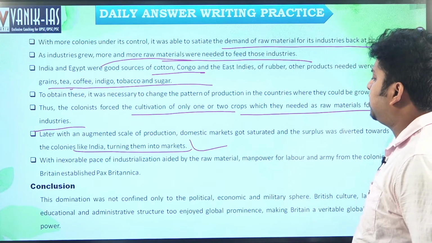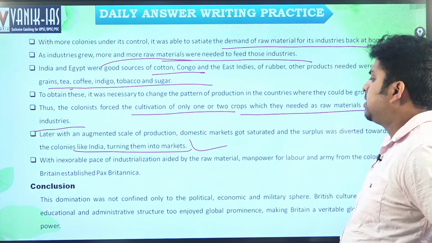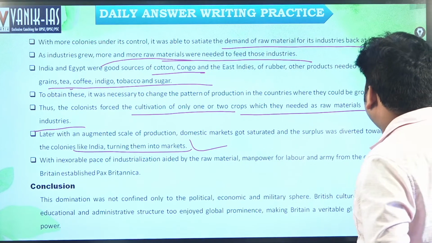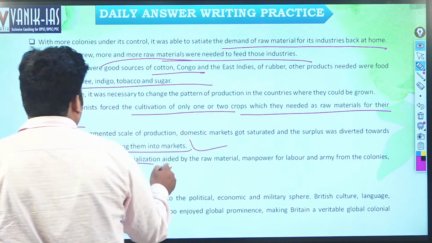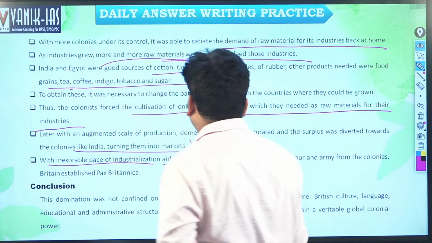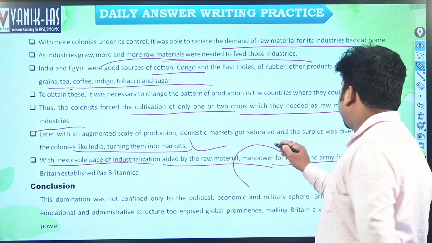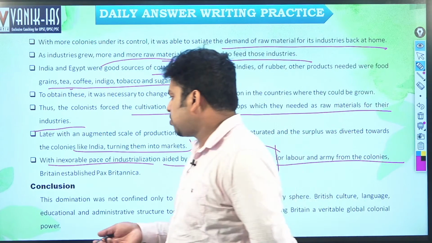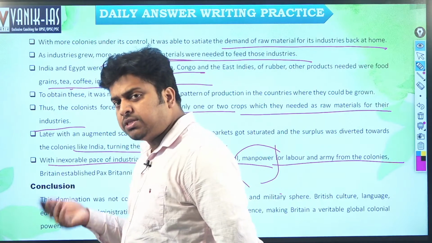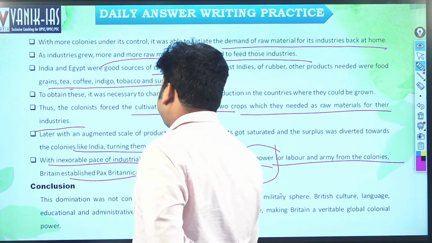With the inexorable pace of industrialization, aided by the raw material, manpower and army from the colonies, Britain established the Pax Britannica. That means it gained its power throughout India and the world by the raw materials from the developing countries and the cheap manpower and the army from the colonies, right? They established armies in those colonies, took money from the colonies and paid it to themselves. So they established Pax Britannica.